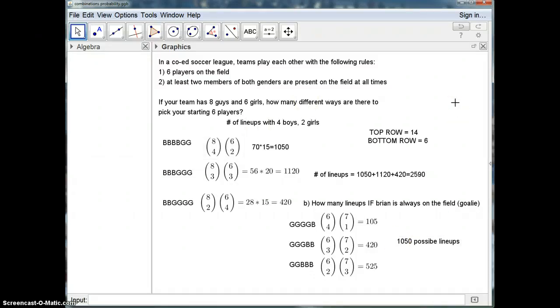So for this one again, you want to figure out how many total things are you dealing with. Your numbers along the top should always add up to that. Your numbers along the bottom should add up to how many slots you actually have. And if you need to consider more than one case, then do that, because remember, there's no way to figure this out in one line. How many different ways are there to pick a team? Because we have 3 different ways to pick a team, right? Depending on how many boys and girls that we choose. So these ones are really good. I'm going to put out some practice questions underneath that you can try, but I really encourage you to try these ones. They're a very, very important idea, and it can really help you understanding stuff in this unit.